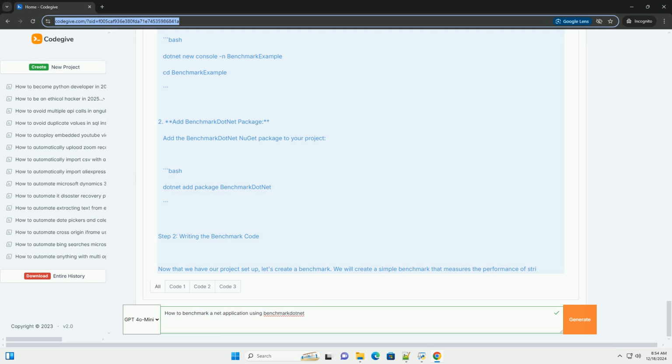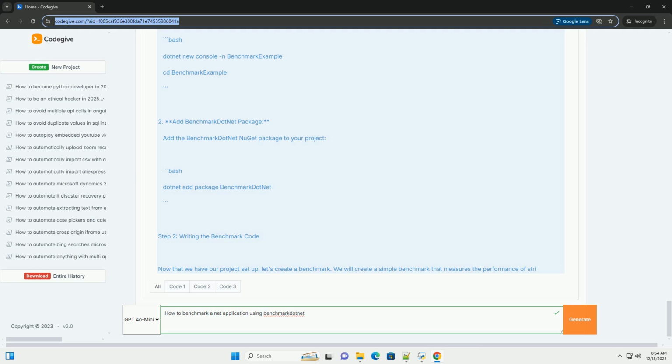Step 3, running the benchmark. 1. Run the application. Open a terminal and run your application. Bash: dotnet run -c Release. Make sure you run it in release mode for accurate benchmarking results. Benchmark.net automatically handles various configurations to ensure reliable measurements.